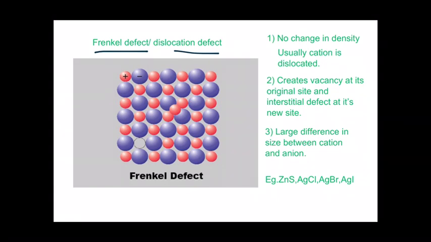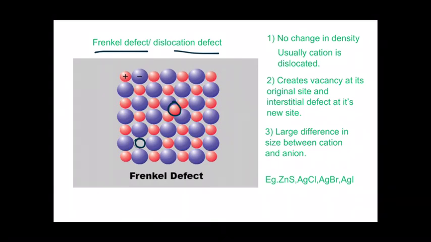You look at this figure, positively charged cations are marked in red and the negatively charged anions are marked in violet. So here there is a vacancy. A cation was supposed to be in that place, but that is absent there. But instead, here look at this. So this is an interstitial site, and in that interstitial site you can see the cation.